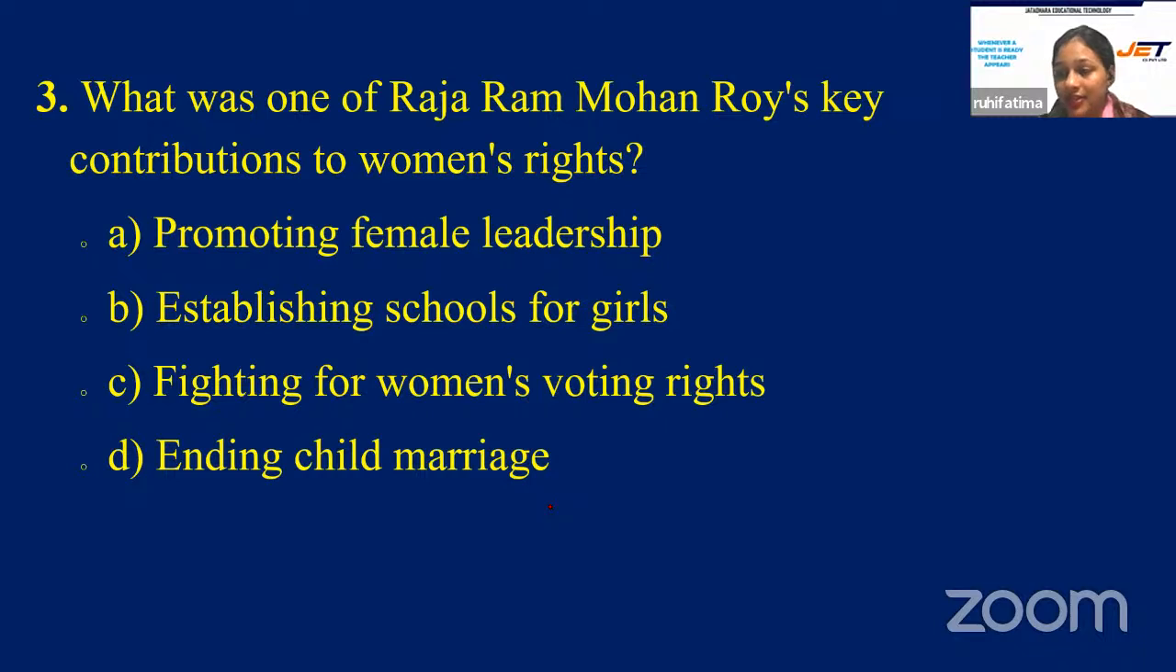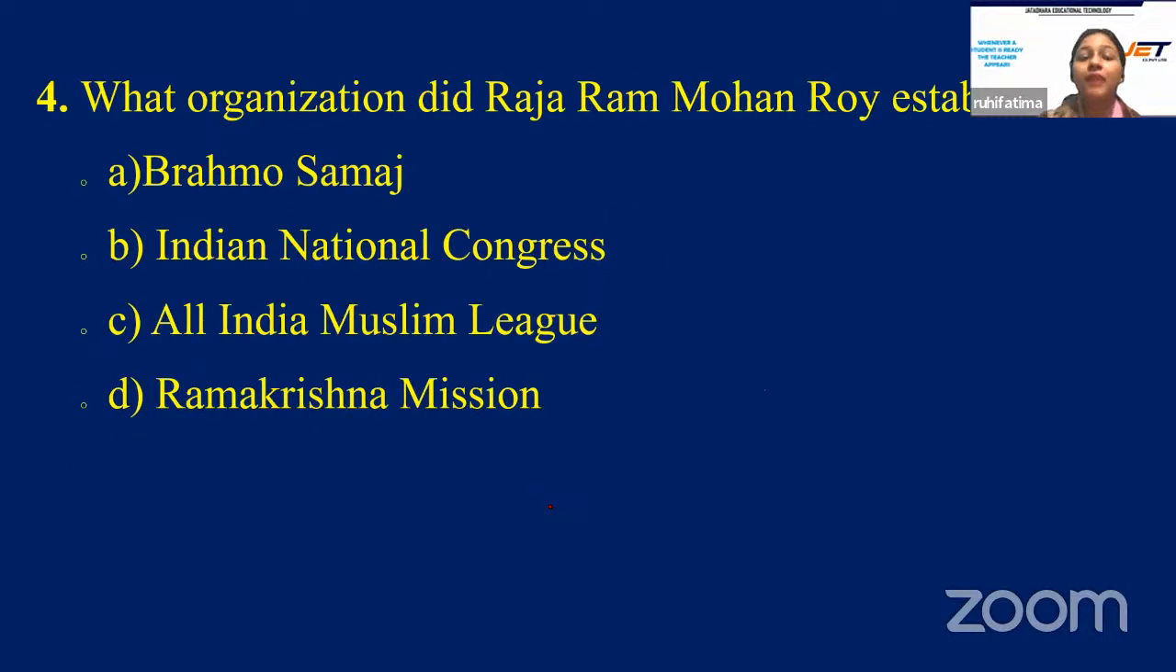All right. Okay, let's reveal the correct answer. That is option B, establishing schools for girls. Those who have opted for option B, they all are right. Next question. What organization did Raja Ram Mohan Roy establish?